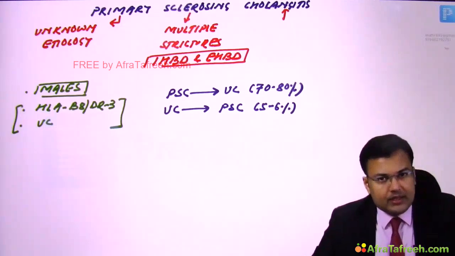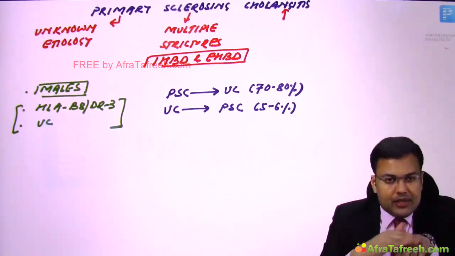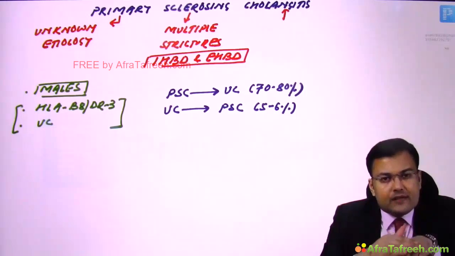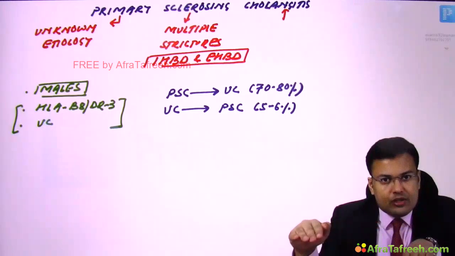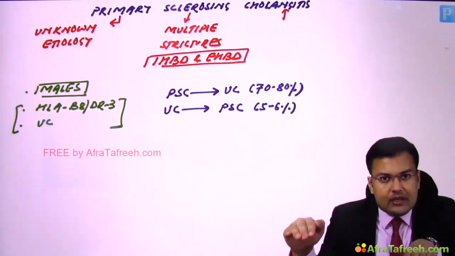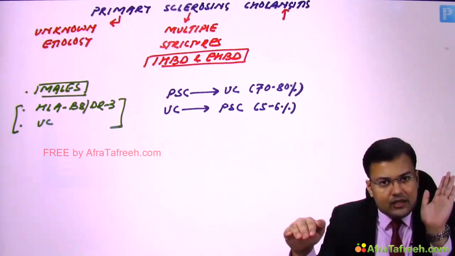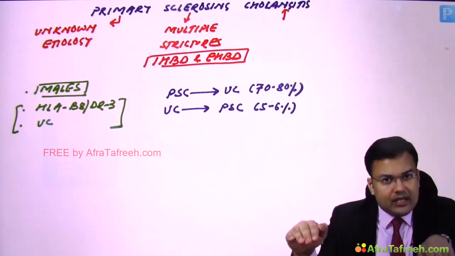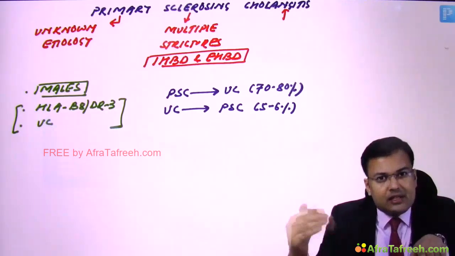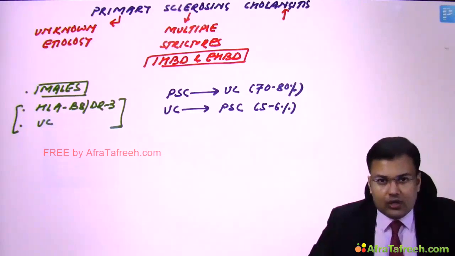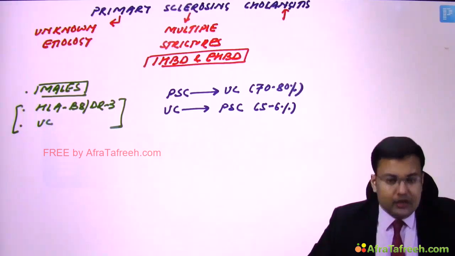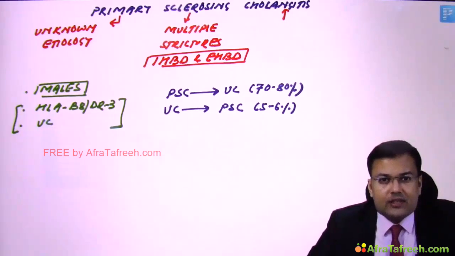Now how to remember this? It's very easy. See, generally patient is going to develop ulcerative colitis first. Okay, and after 10 years of ulcerative colitis, patient is going to develop what? Primary sclerosing cholangitis. So if a patient is having primary sclerosing cholangitis, there are high chances that patient is already having what? Ulcerative colitis. And if patient is having ulcerative colitis, there are low chances that patient is going to develop what? Primary sclerosing cholangitis, right? So both of these questions are asked. Okay, and you have to remember, because they are going to ask the percentage.